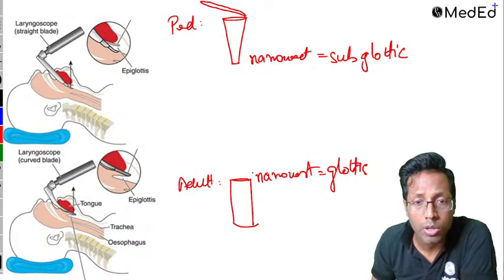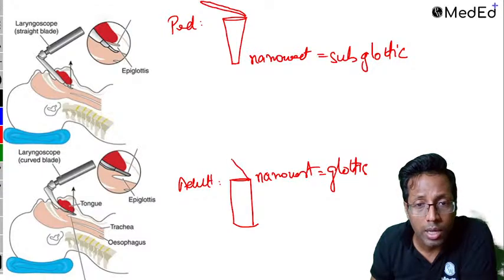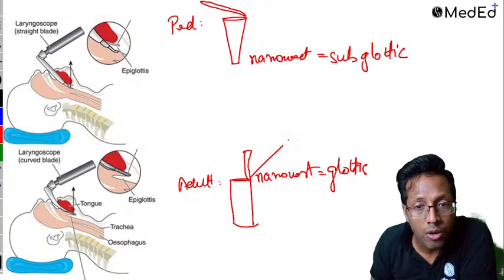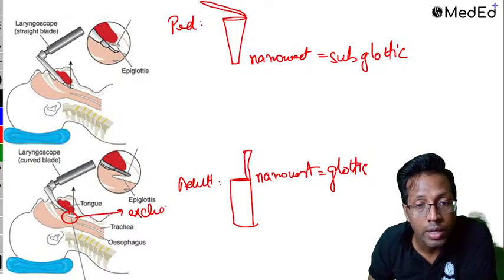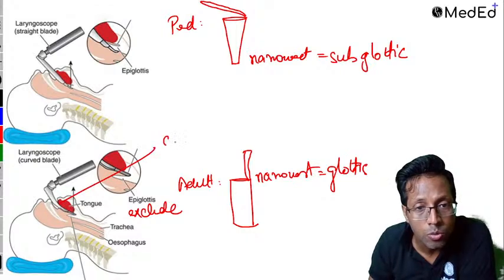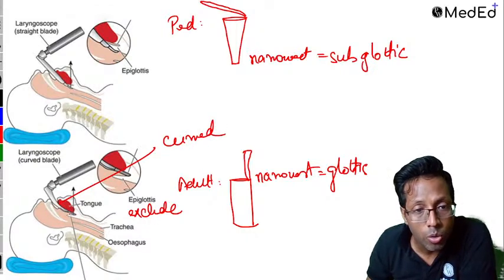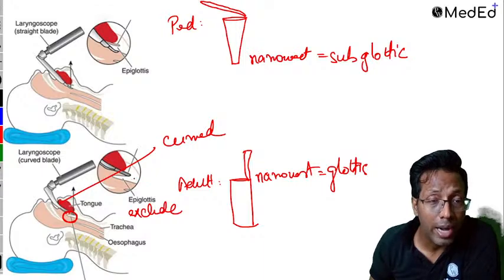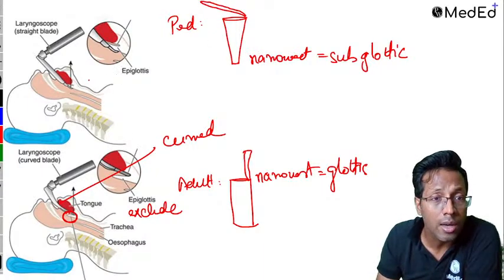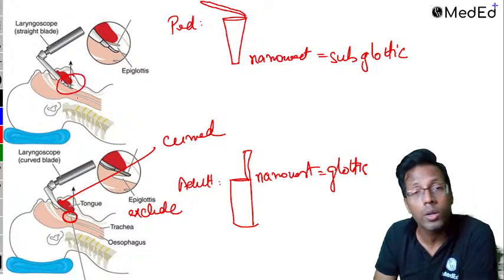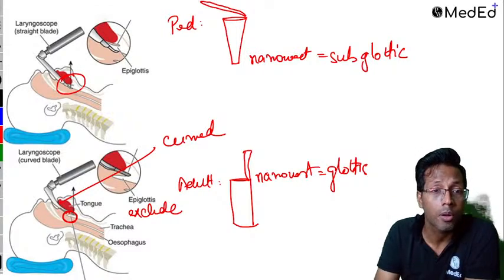पीडियाट्रिक्स में एयरवे, हाँ करेक्ट, कोन शेप होता है, करेक्ट करेक्ट डॉक्टर एस यादव. एडल्ट में क्या होता है, ये नॉर्मली थोड़ा सा अवे होता है, it is slightly away. You know the epiglottis is like this in an adult. So what happens is if you put the laryngoscope over here, you are going to exclude the epiglottis in an adult patient. I am excluding the epiglottis. Can you see this? In an adult, that's why I use a curved blade. I am excluding the epiglottis. But if you talk of a pediatric patient, do you realize because it is long and floppy and falling over the glottic area, I am trying to include it during the laryngoscopy inside the laryngoscope.